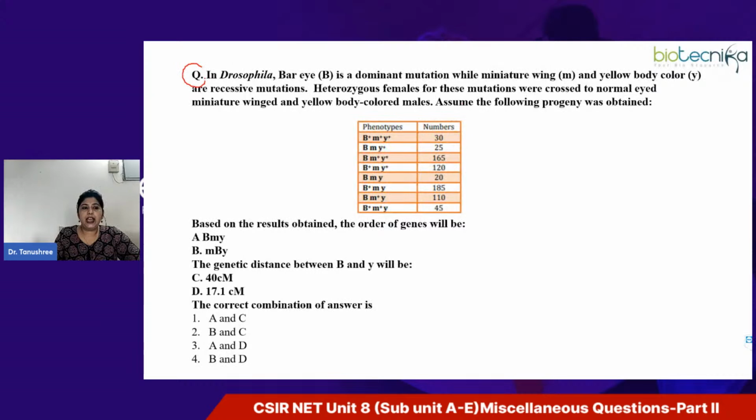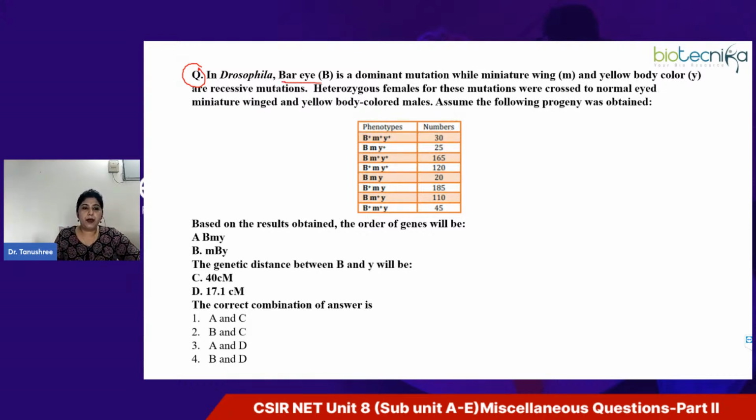And I have told you earlier as well that the topic of gene mapping is very important from the exam point of view. So here you can see one such question. Please go through it and try to solve it. For this, you will require some time, so I will give you a few minutes to solve.